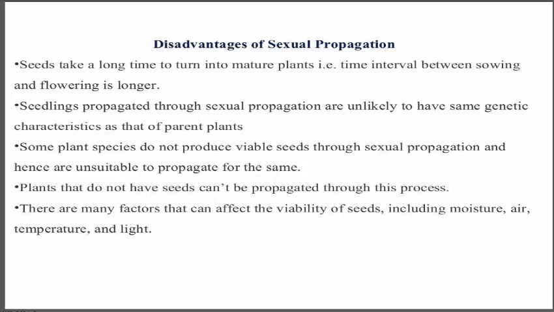And these are the disadvantages of sexual propagation. Seeds take longer to turn into mature plants, longer than asexual propagation. Seedlings propagated through sexual propagation are likely to have genetic characteristics different from those of the parent plant. Some species do not produce viable seeds through sexual propagation, so they are unsuitable to propagate this way, and plants that do not have seeds can be propagated through the other process.